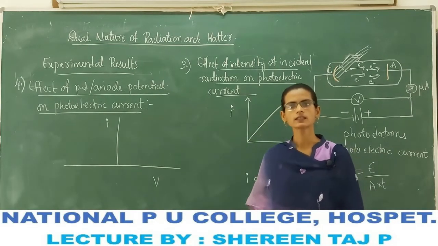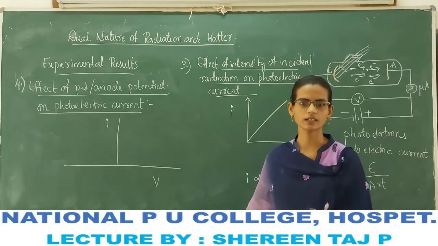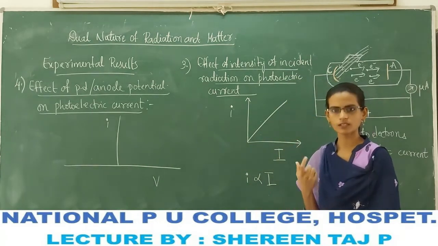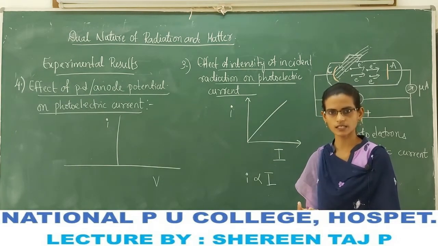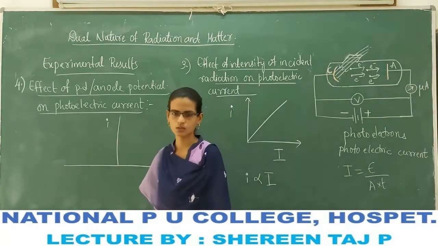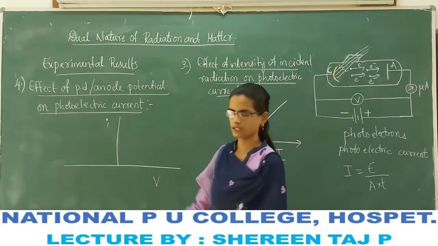Here the frequency of radiation is again the same. For a given frequency and intensity of the incident radiation, how is the current going to change with respect to anode potential?